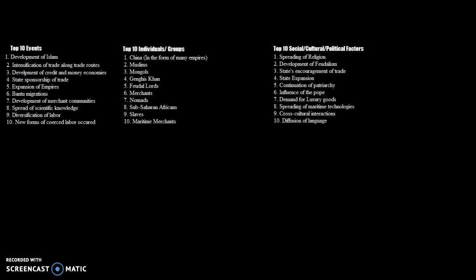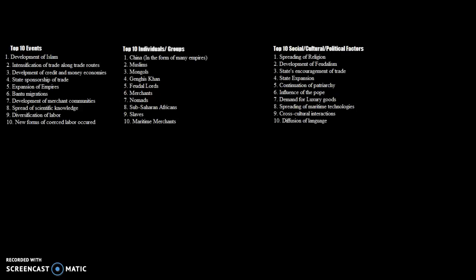Number 10 would be maritime merchants. Maritime merchants were especially important because they helped actually diffuse the Black Plague into Europe, which would eventually end up killing 2/3 of its population. These maritime merchants most likely came from China, and they brought along with them fleas on rats to Europe, and helped spread this disease.